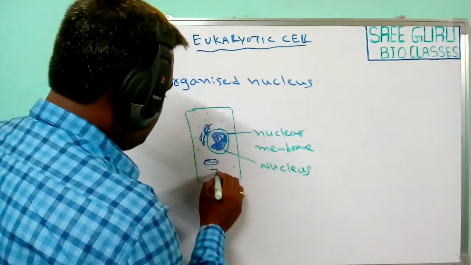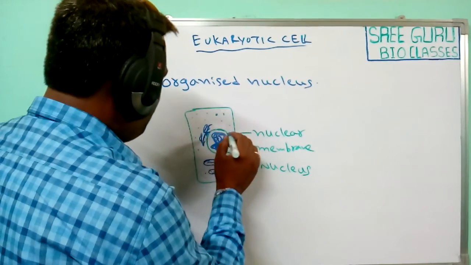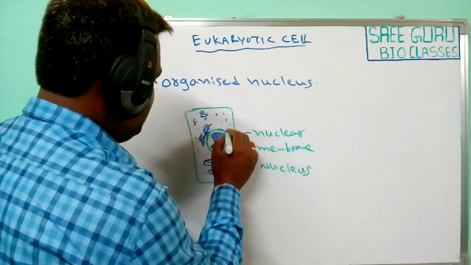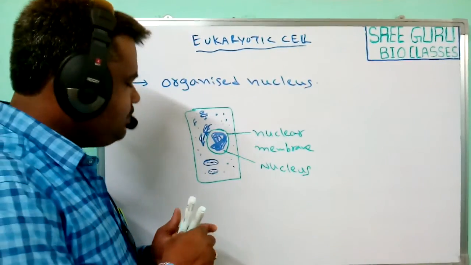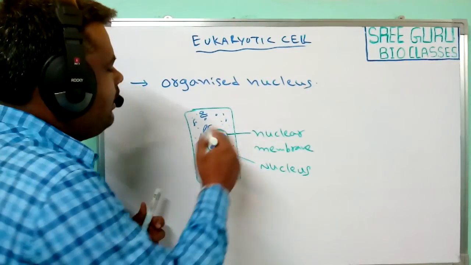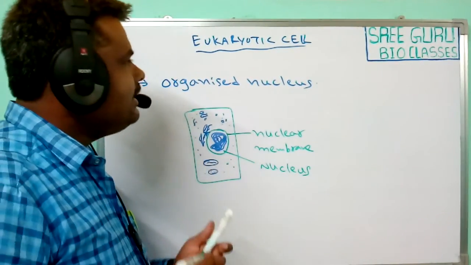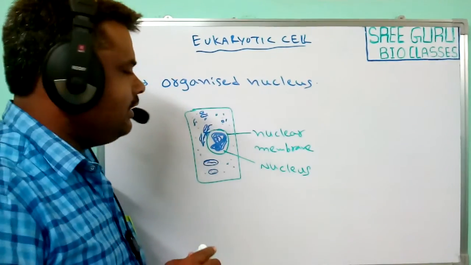Some membrane bound organelles are present inside the cytoplasm. These membrane bound organelles are arranged in a systematic order inside the cell. That is known as compartmentalization.